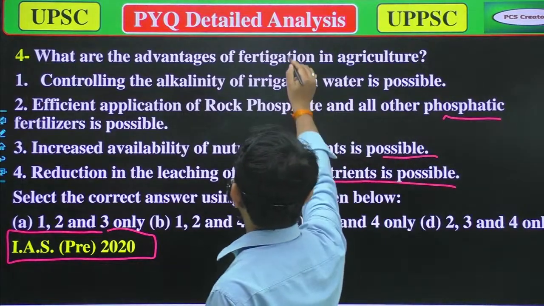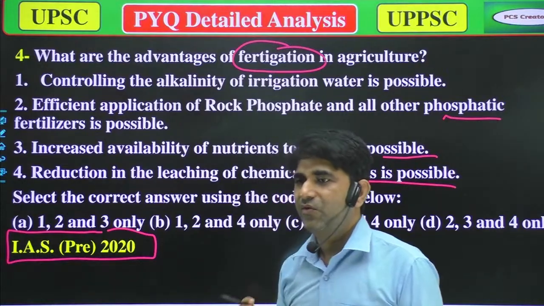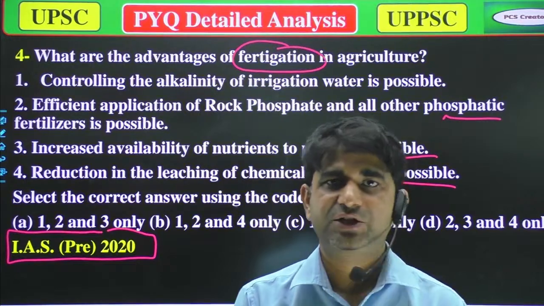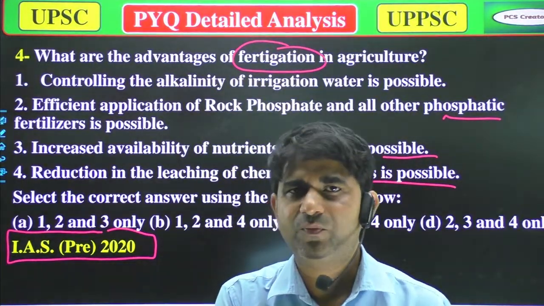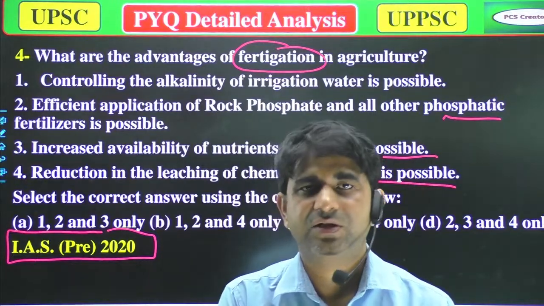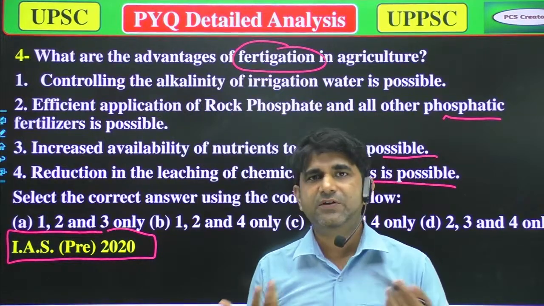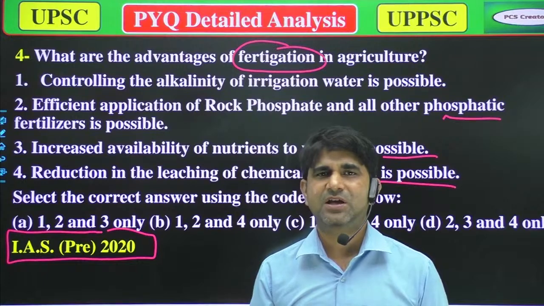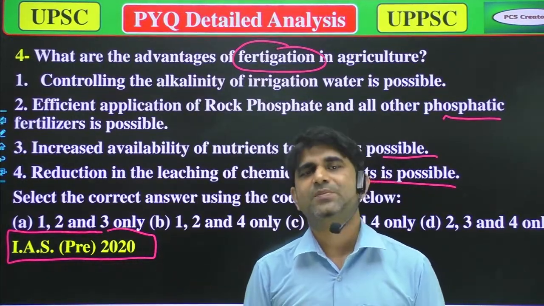So the question is, what are the advantages of fertigation in agriculture? First, what is fertigation? Fertigation is the method in which we provide fertilizers to the plants in vapor form or liquid form. Suppose we have urea. Generally the farmer takes the urea in his hand or in a machine and spreads it in the field. That's a normal, mechanical process.